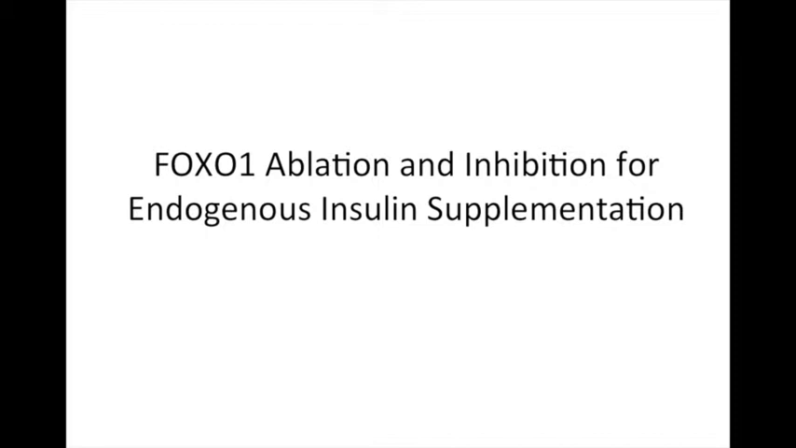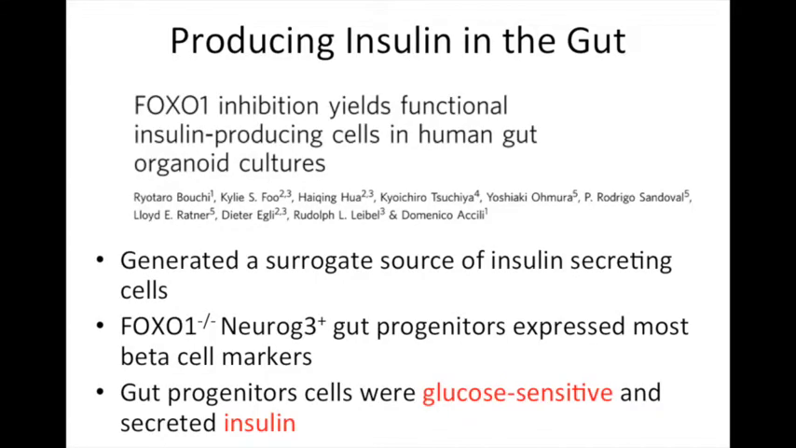Hi, I'm David Peprah, and I'll be discussing FOXO1 ablation and inhibition for endogenous insulin supplementation as our proposed therapeutic intervention. Recent studies of FOXO1 ablation in the gut have suggested it may be possible to genetically induce an endogenous source of insulin. FOXO1 is a key transcription factor involved in beta cell identity, and conversely in suppressing the conversion of gut cells into endocrine progenitors.